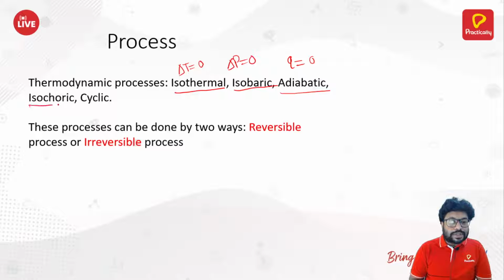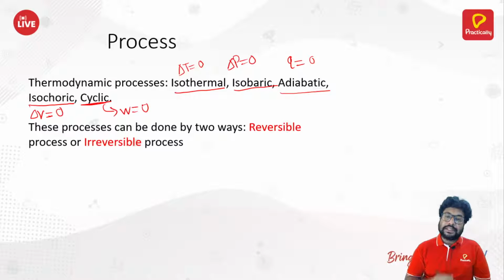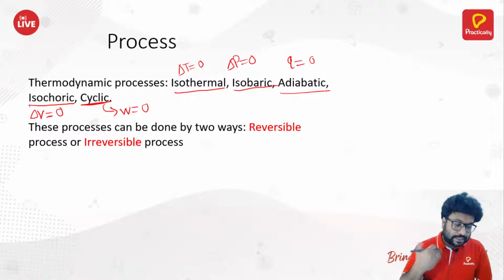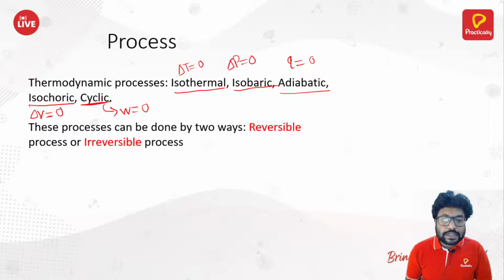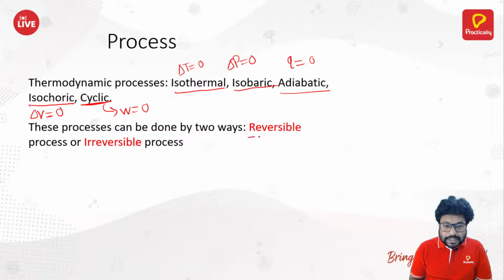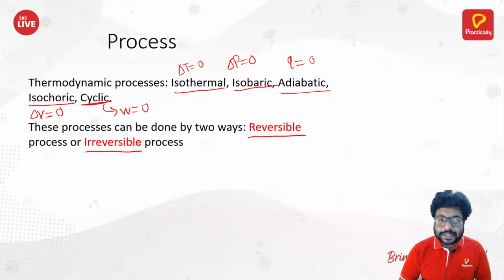Then the isochoric process is the process carried out at constant volume, so ΔV = 0. And lastly, the cyclic process is the process where total work done is 0. So that is how these are the different thermodynamic processes. These processes can be done in two ways, either reversible or irreversible. We already know what reversible and irreversible processes are.